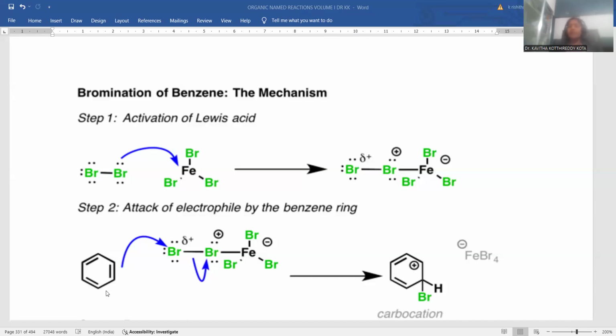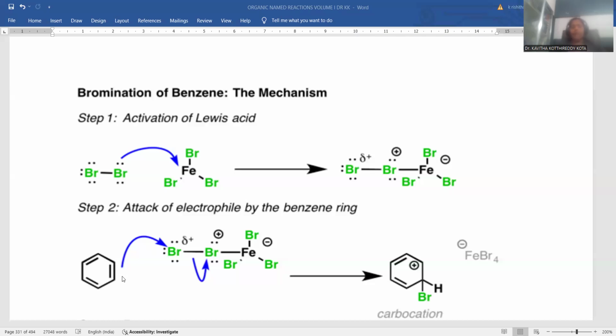Moreover, benzene behaves like an electron rich species, as the pi electron cloud of benzene is occupied above and below the plane. That's the reason why benzene is electron rich in nature. Though we have 6 pi electrons for 6 atoms, the loosely bonded pi electrons make the cloud above and below the plane, which has a tendency to bind with the positively charged electrophile, bromonium cation, at one of the carbon atoms.